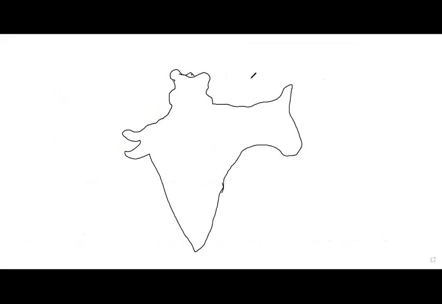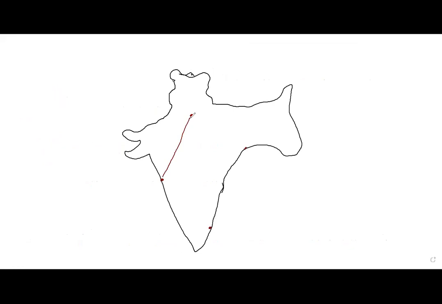If you look at the whiteboard, are you able to see it, all of you? So this is approximately India. How are we connecting? We have Delhi here, Mumbai, Chennai, and Kolkata.